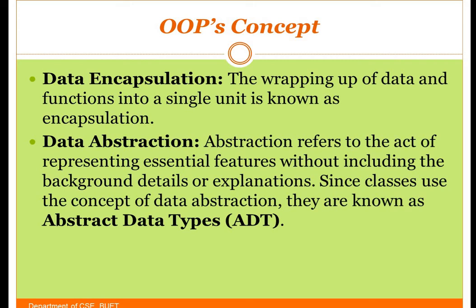Then next is data abstraction. Data abstraction refers to the act of representing essential features without including the background details or explanation. That means you are hiding unnecessary details and you are showing only the expected details, right? What does this abstraction mean now?